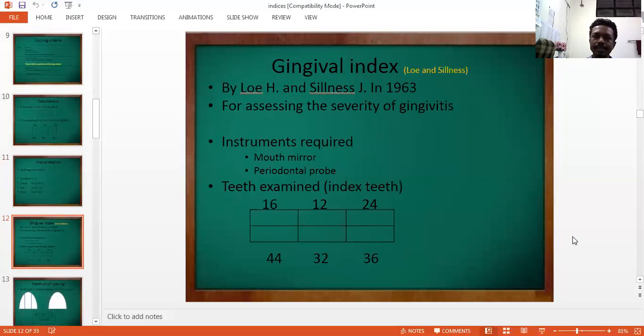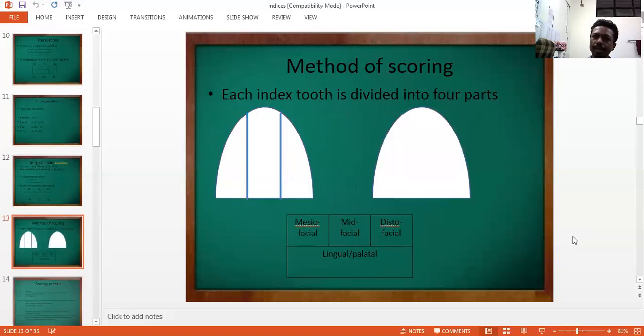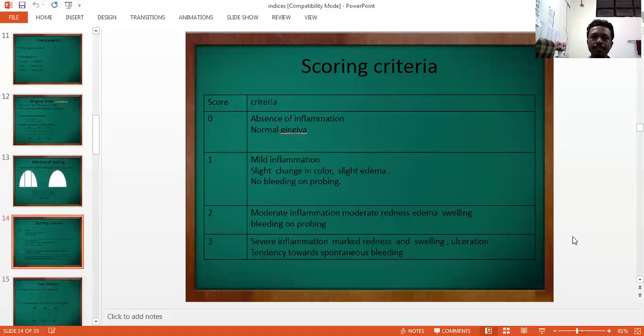Now, similarly, there is the gingival index, which was given by Loe and Silness in 1963 for assessing the severity of gingivitis. Instruments required are mouth mirror and periodontal probe. Teeth examined are the same as in the plaque index: 16, 12, 24, 36, 32 and 44. For the method of scoring, you also have to divide the tooth surface into 4 parts: the 3 parts of the facial surface, like midfacial, mesiofacial, distofacial, and 1 complete lingual surface.